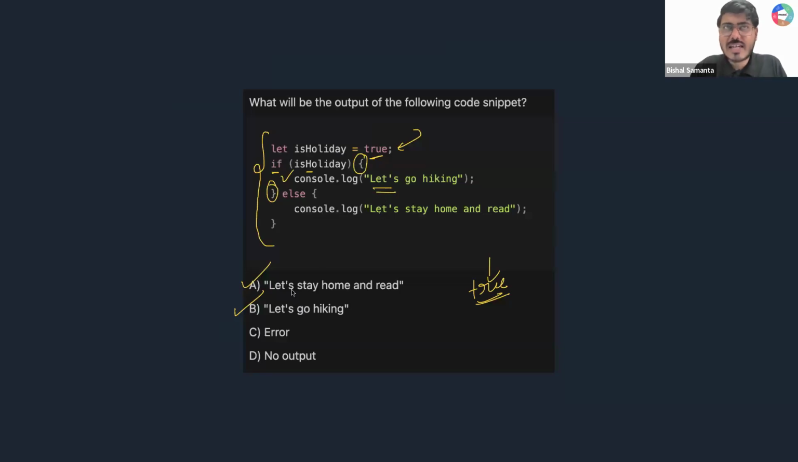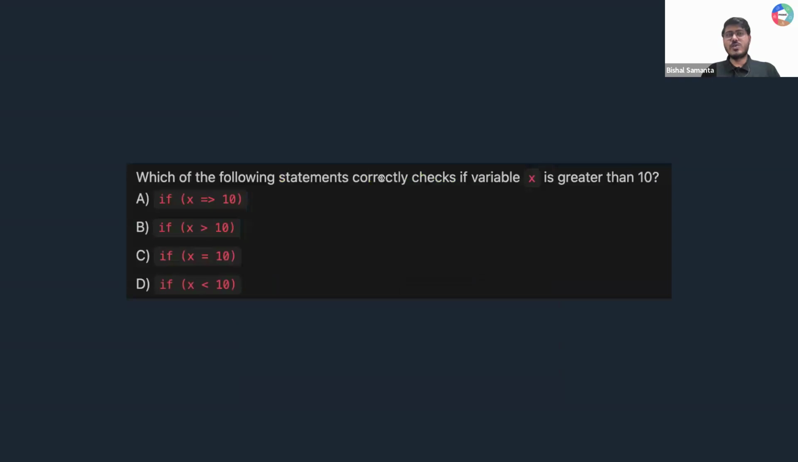So which option will be correct, guys? Option B will be correct. Is that clear to all of you? Because we are getting directly true inside my if block, I am supposed to run my if block. So console.log, let's go for hiking. B will be the correct answer. Got it? Okay, so let's move to the next question, guys.